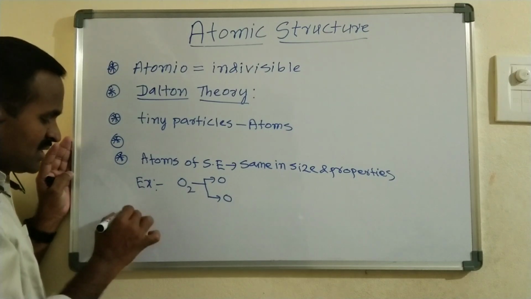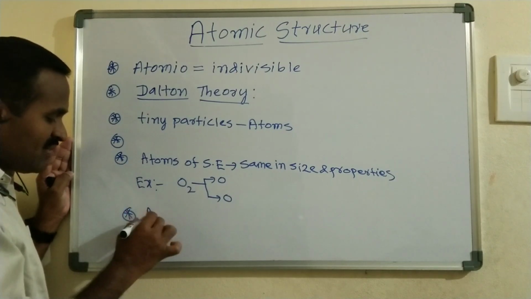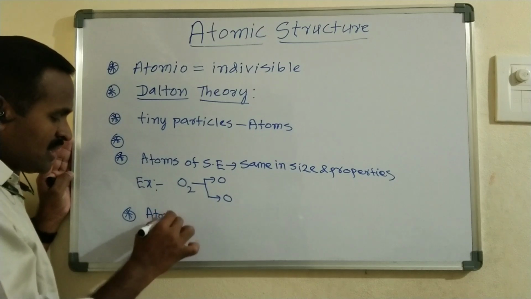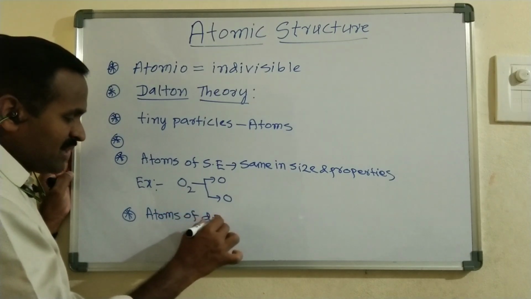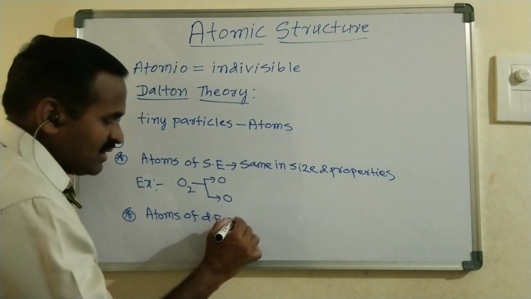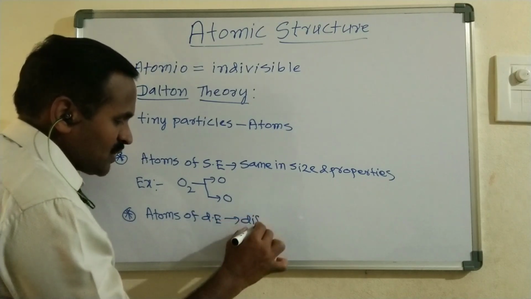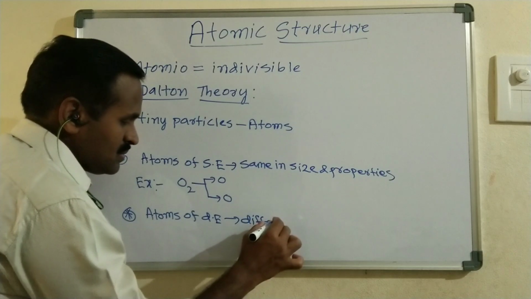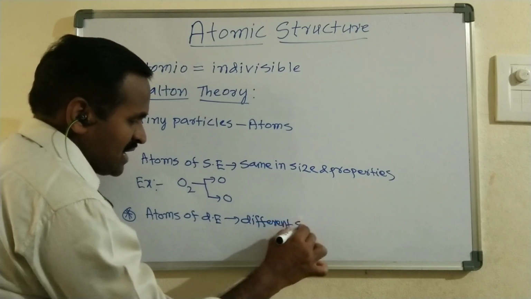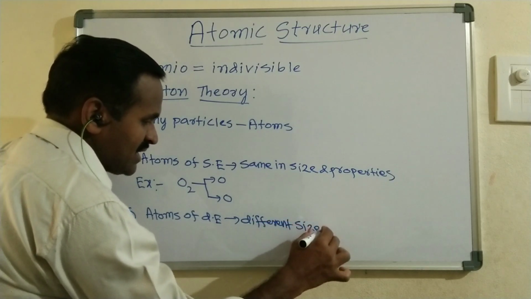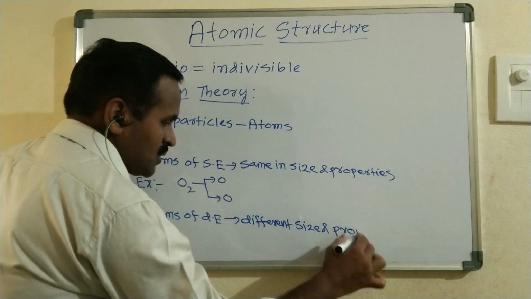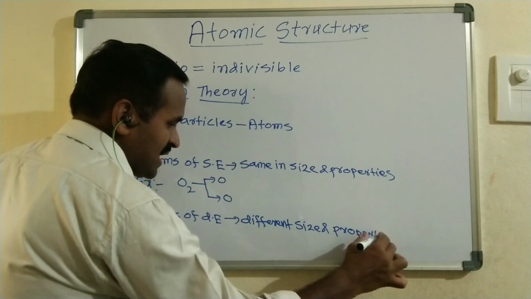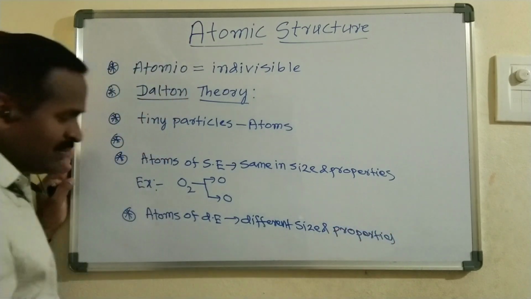The other postulate is that atoms of a different element have different size and different properties also.